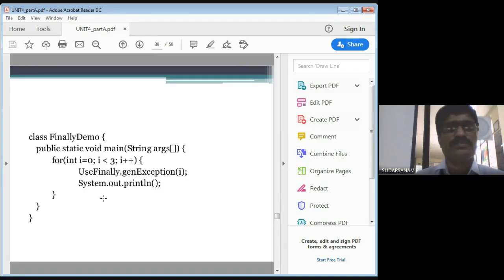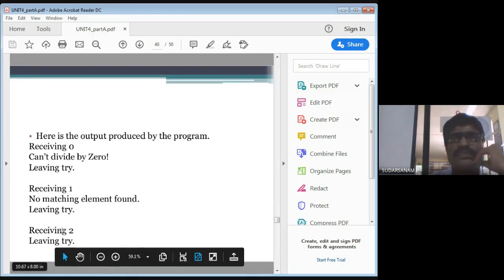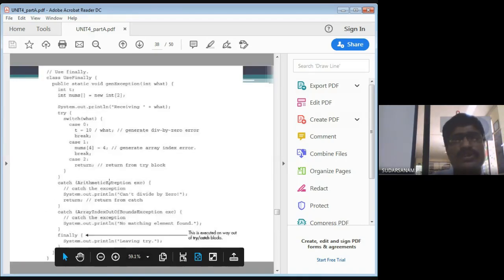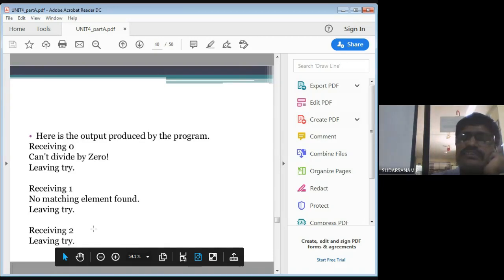So now this is the output. When you send the signal 0, it prints cannot divide by 0. That means the catch statement also executed, leaving try. Next, when you send the signal 1, no matching element found, leaving try. Next, receiving 2, there is no code in this case, just a return we have given. In that case, return means no catch statements are executing, and finally will be executing, leaving the try. So this is how the finally statement executes.